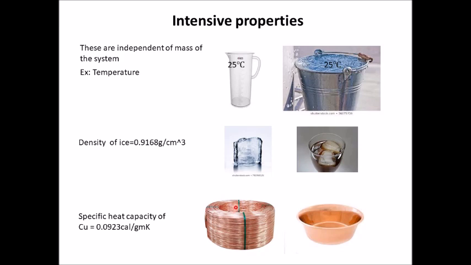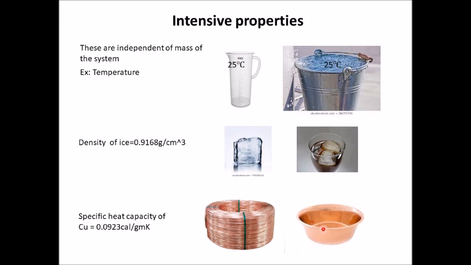If you take such a large bundle of copper wire, the specific heat of copper is going to be 0.0923 calorie per gram Kelvin. In case of a copper bowl, which is made up of solid copper chunk, you can see here, it's a metal, a solid metal here, that is again going to have a specific heat capacity of 0.0923.